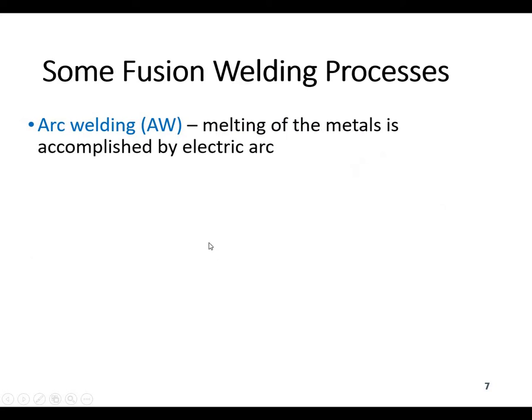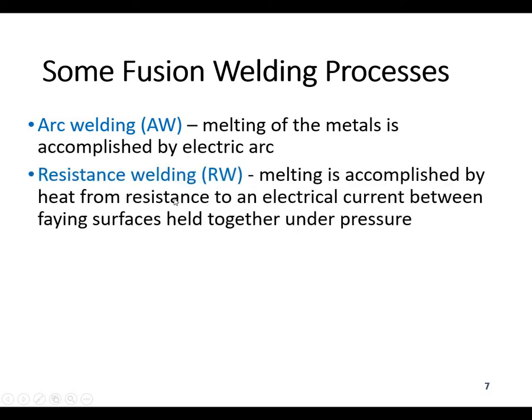Coming to some fusion welding processes, the first one is the electric arc welding process. This is the melting of material accomplished by an electric arc. There is one more fusion process that we call the resistance welding process.